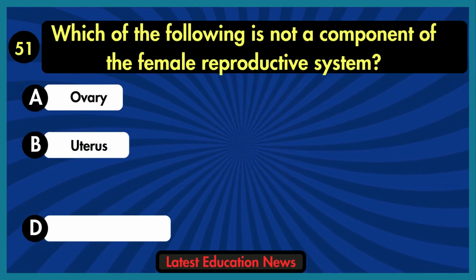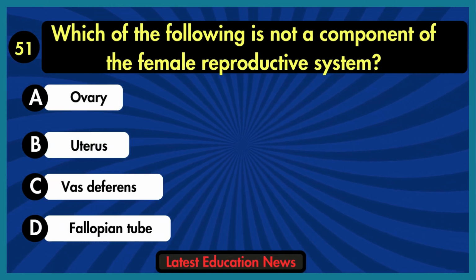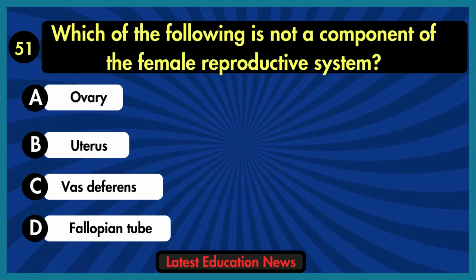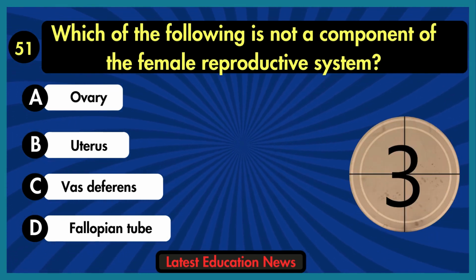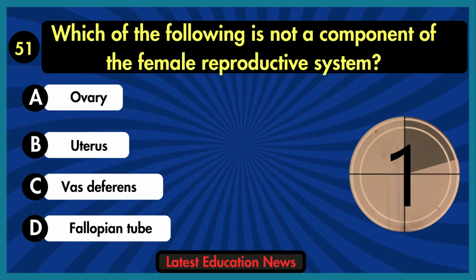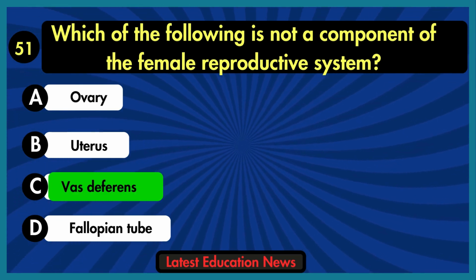Which of the following is not a component of the female reproductive system? A. Ovary. B. Uterus. C. Vas deferens. D. Fallopian tube. The correct answer is option C, vas deferens.